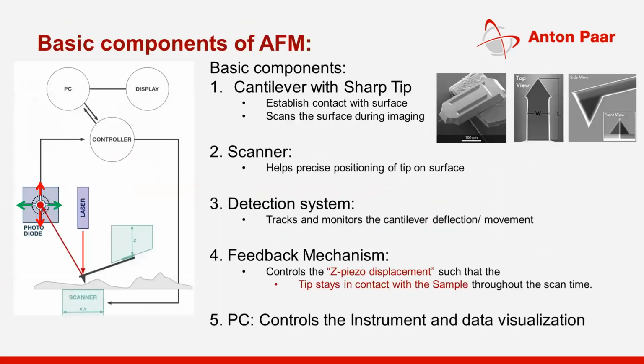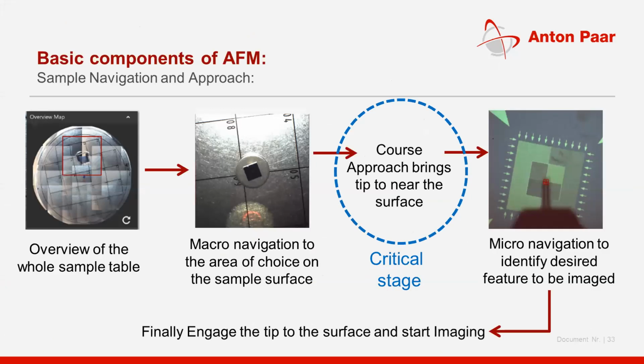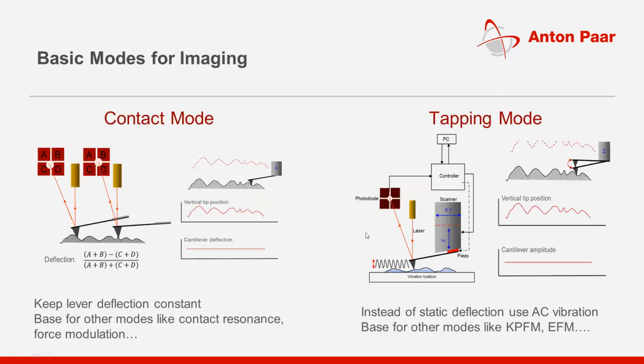That's why it is very important to decide when to use contact mode and when to use tapping mode. If your sample is soft, you can use contact mode so that your tip will not get blunt easily. If your sample surface is hard, the tip will get blunt. So this is how you have to decide which mode to use when.